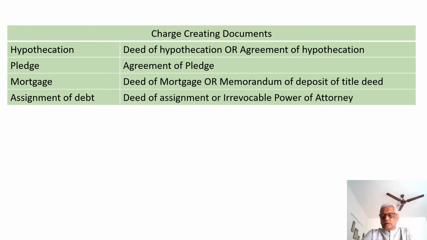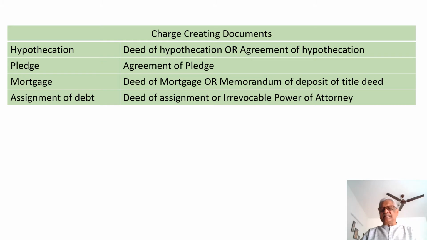The charge creating documents vary with the types of charges. For example, in hypothecation, the charge creating document is deed of hypothecation or agreement of hypothecation. When it comes to pledge, it is agreement of pledge. In case of a registered mortgage, it is deed of mortgage, and in case of equitable mortgage, it is memorandum of deposit of title deed.